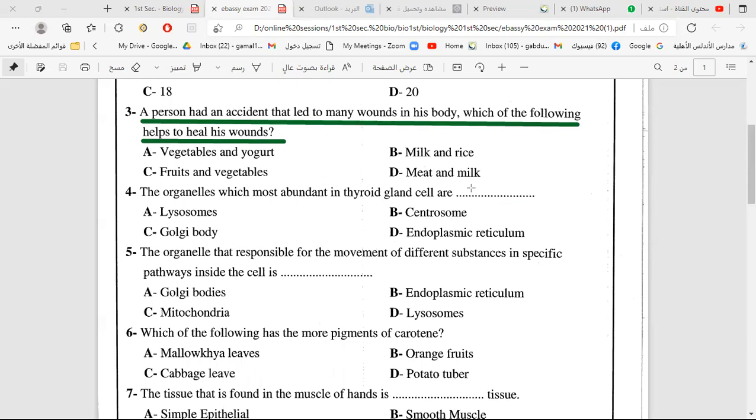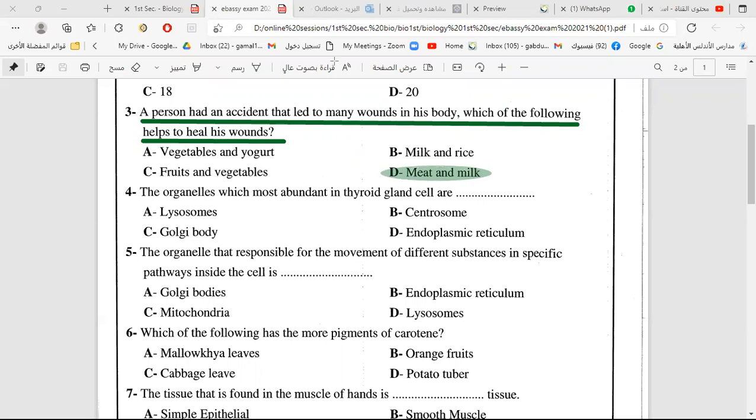We are searching for what helps in the growth and renewal of damaged tissues. Protein or carbohydrates? Proteins, of course. So which of these contain proteins? Meat and milk. Very good. It contains proteins, and protein functions to renew the damaged cells and tissues.